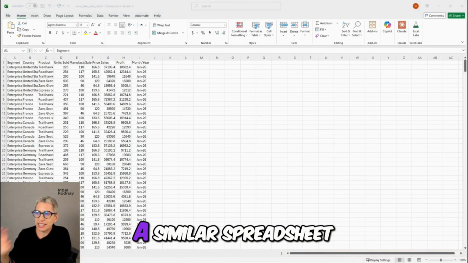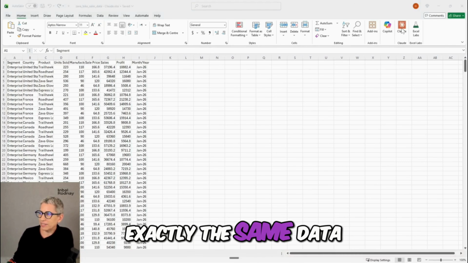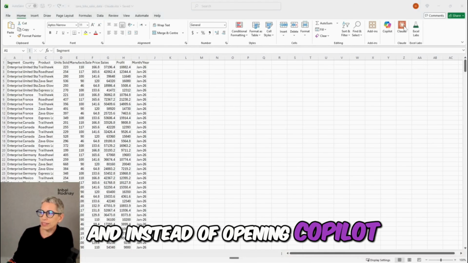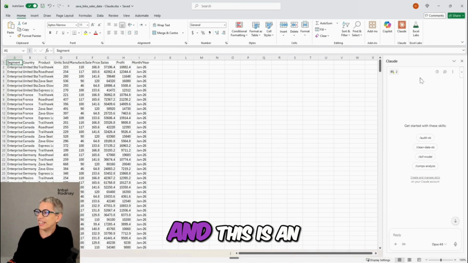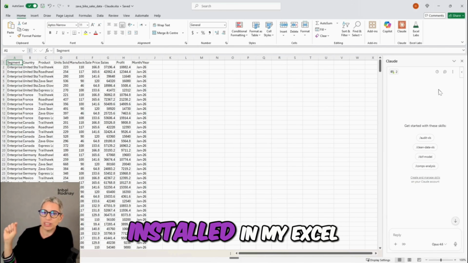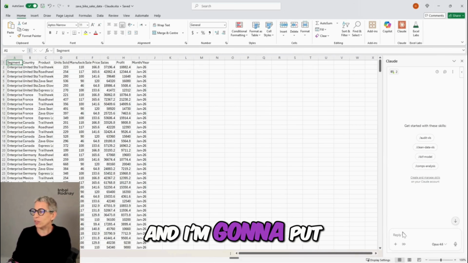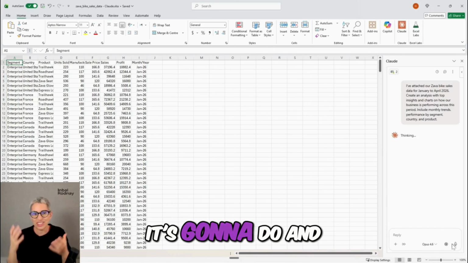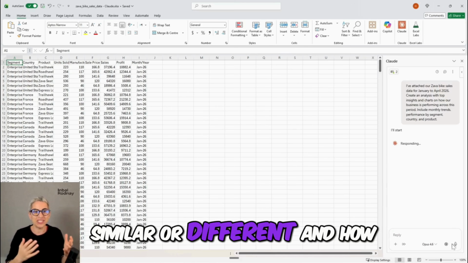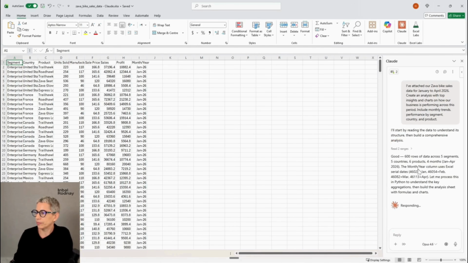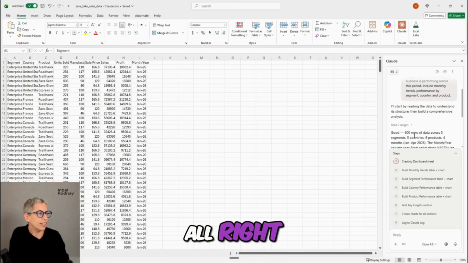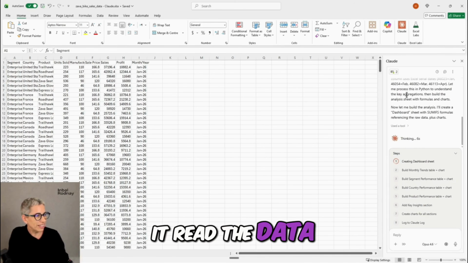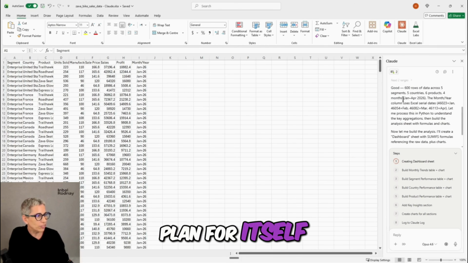So now I'm in a similar spreadsheet, exactly the same data, and instead of opening Copilot, I'm going to open Claude. And this is an add-in that I have installed in my Excel. And I'm going to put the same prompt, and we're going to see what kind of things it's going to do and if it's going to be similar or different and how.